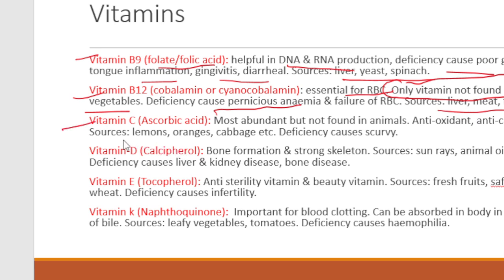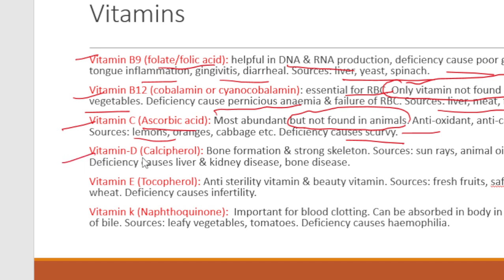Vitamin C is also named ascorbic acid. It is most abundant. It is not found in animals. This is an important point. It is an antioxidant vitamin as well as anti-cancer. It is found in citrus fruit, like lemon and orange, and in some amount in cabbage also. Its deficiency causes scurvy.